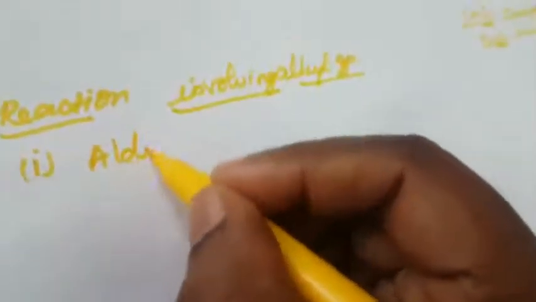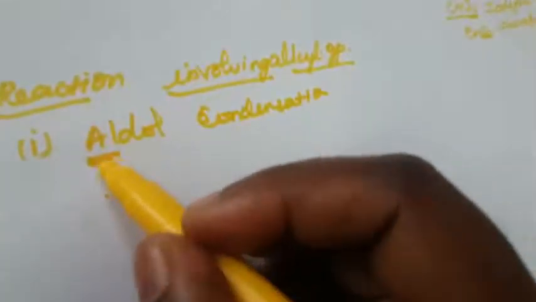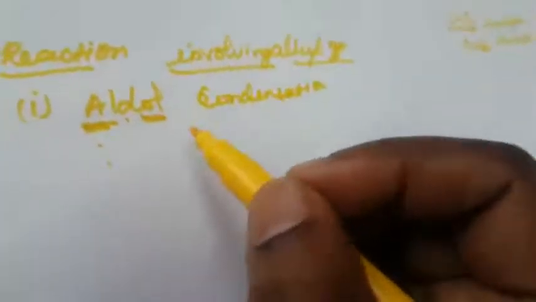The next one is reactions involving the alkyl group. Till now we studied the reactions involving the substituent group, that is the keto group or carbonyl compound. Now, reactions involving the alkyl group. The first one is aldol condensation. What is meant by aldol condensation? The name itself indicates it: al, that is aldehyde, and the same compound containing an alcohol functional group is present in the same compound.